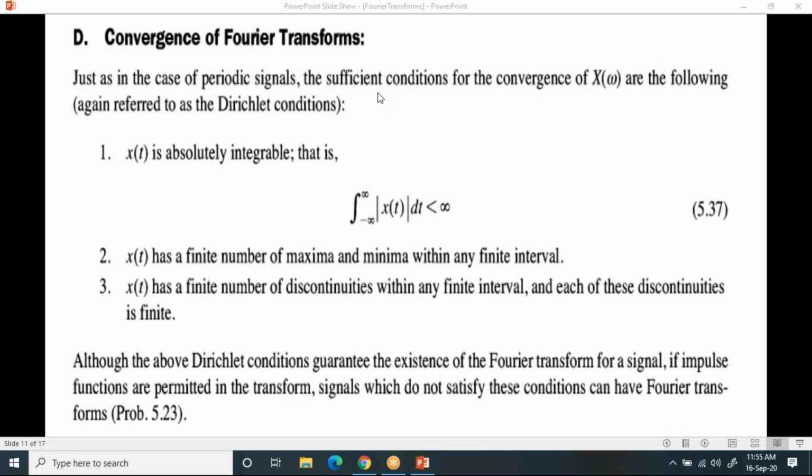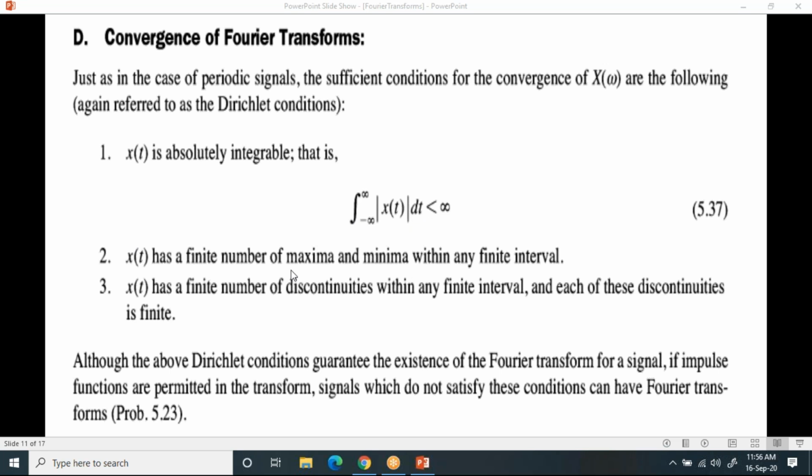Again, Dirichlet conditions. Whatever conditions we studied for Fourier series, the same conditions will exist even for Fourier transform also. X of t is absolutely integrable. That is, when you integrate from minus infinity to plus infinity over x of t, it should give a value which is less than infinity. That means when you do the integration over the limits, you'll get a finite value. That is the first condition.